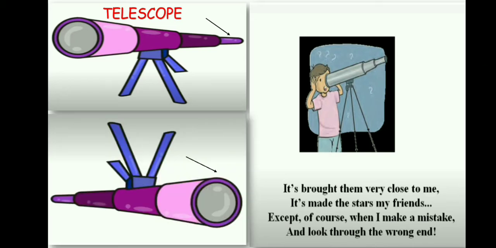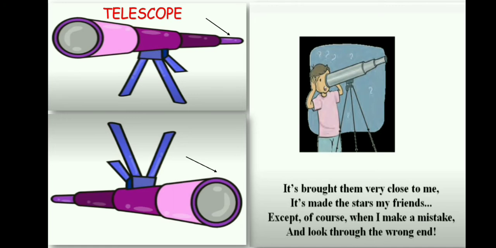Except, he said, sometimes by mistake, instead of looking from the eye hole, where you should look through, he used to turn the telescope in the opposite direction and look through the wrong space. Now in the second picture you can see the arrow. Sometimes he used to look through that space. So then what happens? The objects were looking much smaller because he was looking in the opposite direction. So that was what he meant to say when he said, I made a mistake and looked through the wrong end.